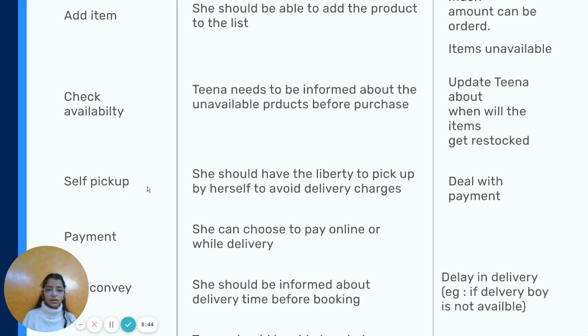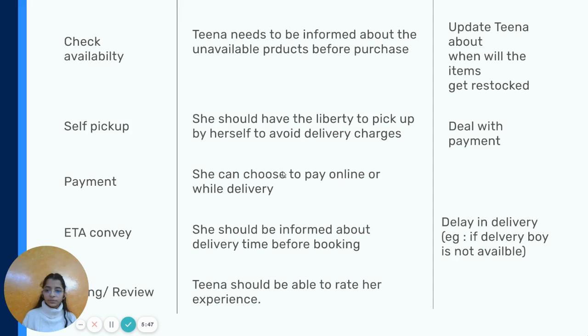and then they can choose for self pickup. So that's that. And payment method can be online or while delivery. And then there is ETA convey, estimated time of arrival should be told to user. And the edge case is, let's say if there's any delay due to any reason, for example, the delivery boy is not available at the shop owner's end, then they would mention that there is a delay in the ETA, and then a complete review, so that Tina is able to rate her experience.